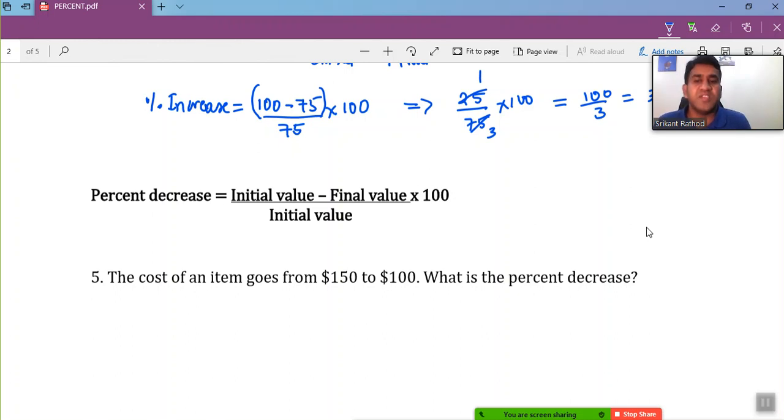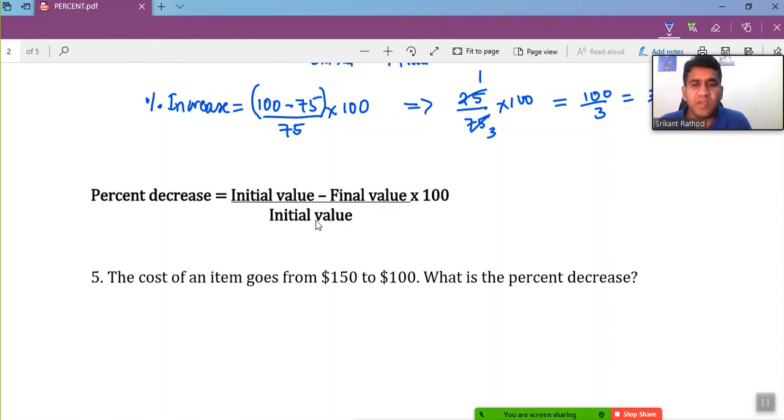Now in the percentage decrease, it means your amount is getting decreased by a certain percentage. So if it is getting decreased, obviously the final value will be lesser than what your original value had, right? So that's why, to find the percentage decrease, we just take initial value minus the final value, over initial value, times 100.